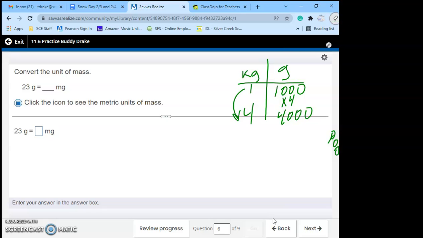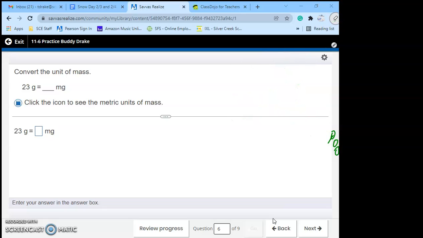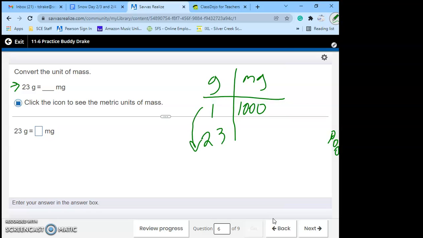Convert grams to milligrams. Draw your box. 1 gram is 1,000 milligrams. What did they give us? They gave us 23 grams. How do we get from 1 to 23? Times 23, which is 23,000.